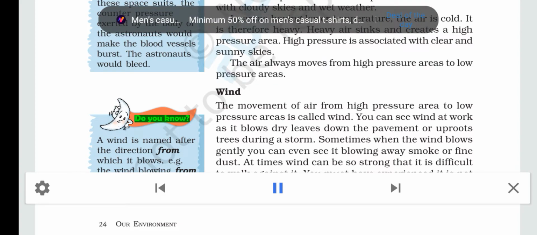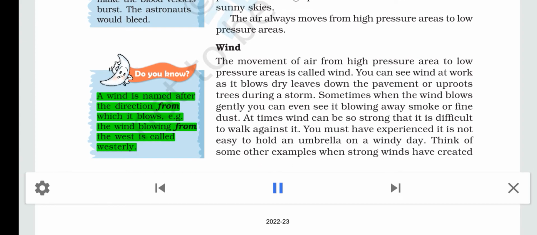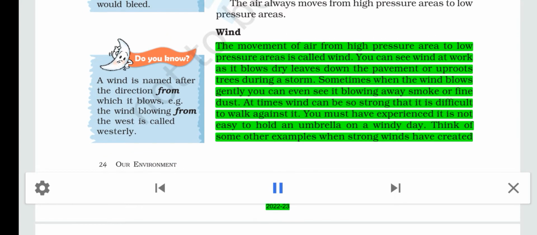Wind. Do you know? A wind is named after the direction from which it blows, for example, the wind blowing from the west is called westerly. The movement of air from high pressure areas to low pressure areas is called wind. You can see wind at work as it blows dry leaves down the pavement or uproots trees during a storm. Sometimes when the wind blows gently, you can even see it blowing away smoke or fine dust.